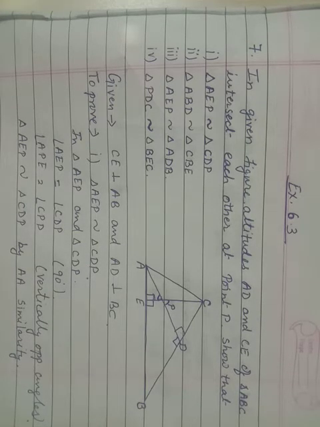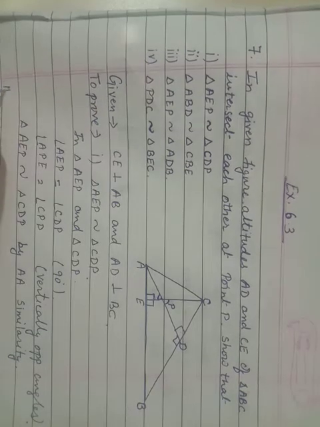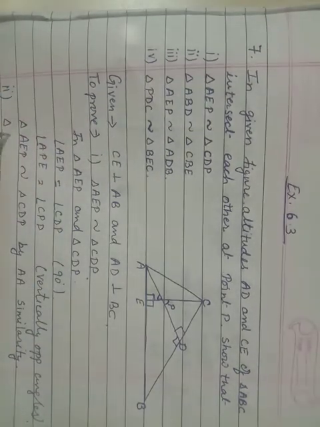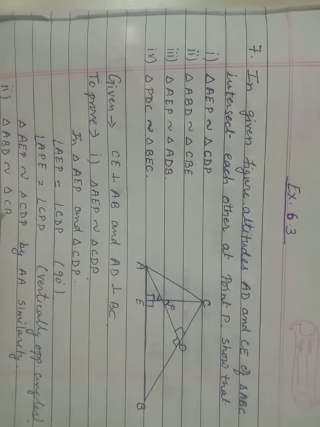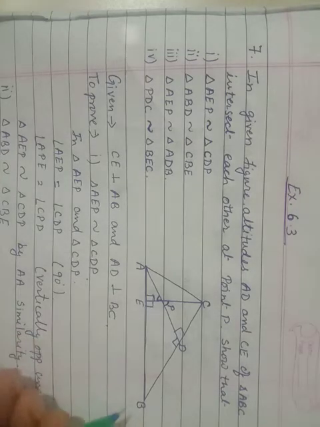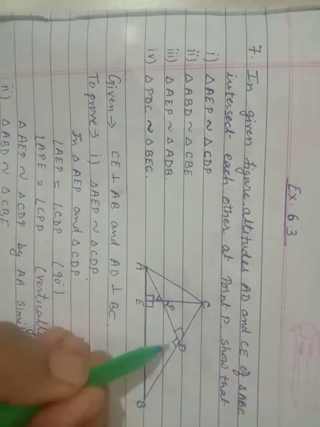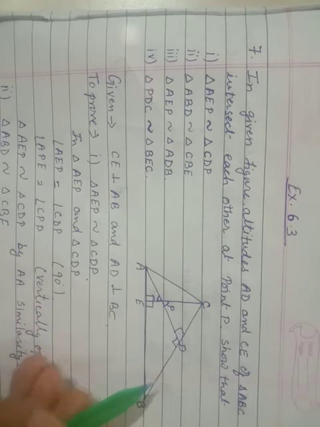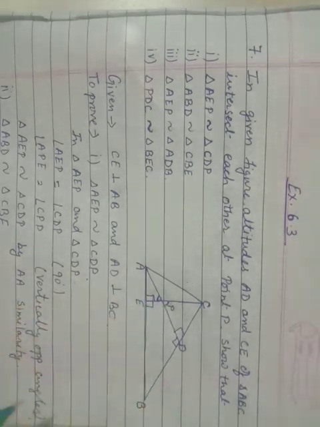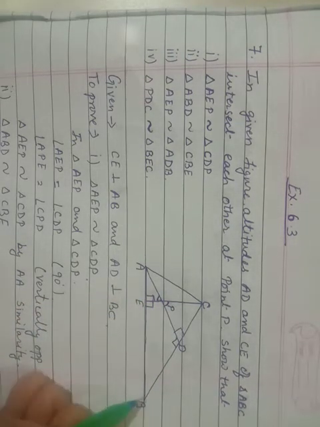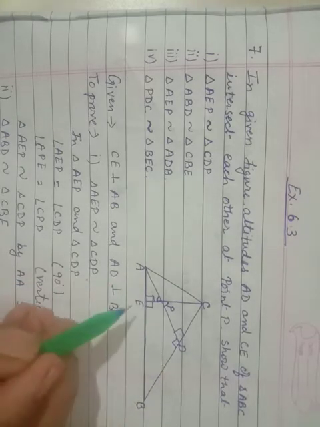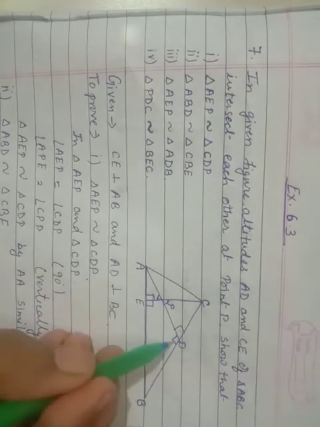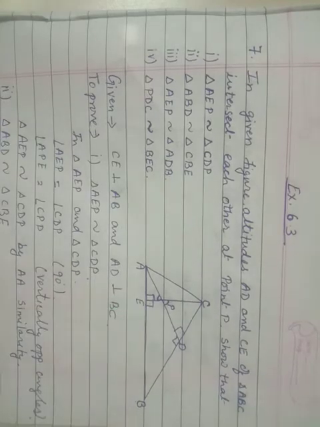Okay, now the second one. You have to prove that triangle ABD is similar to triangle CBE. Now see, ABD, this big triangle, and CBE, this big triangle. So here you can see that angle B is common and 90 degrees. We have got again 90 degrees, ABD this one 90 degrees, and CBE this 90 degrees.